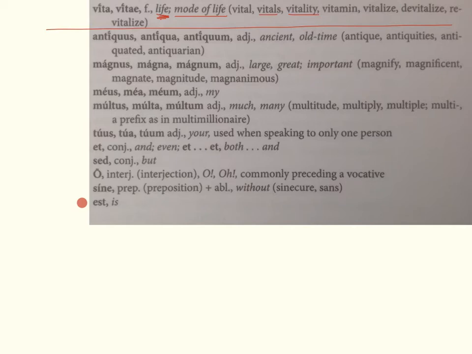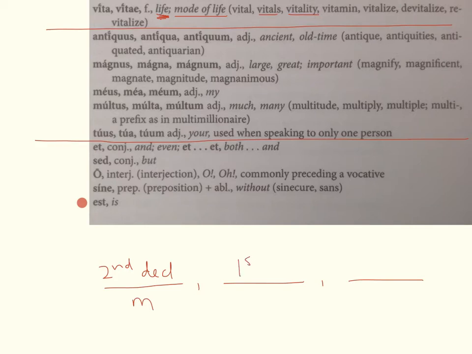As you can see, our adjectives go all the way down to this point. They also have 3 parts to their dictionary entry. And some of this isn't going to make sense until we get to the next 2 chapters where we learn second declension. But just be aware that the first part of the dictionary entry shows you your second declension, masculine nominative singular form. The second word gives you your first declension, feminine nominative singular form. And the third part of the dictionary entry shows you your second declension, neuter form of the adjective.